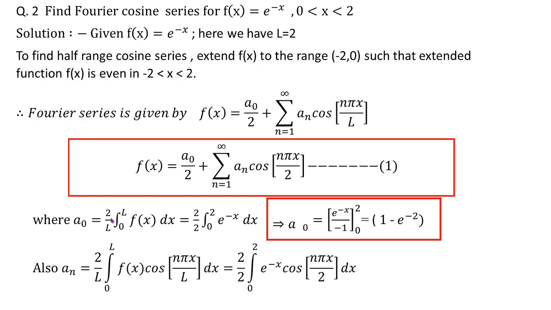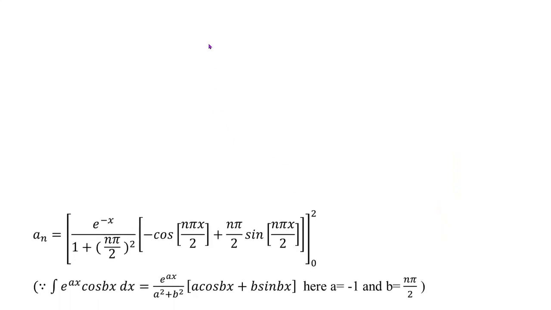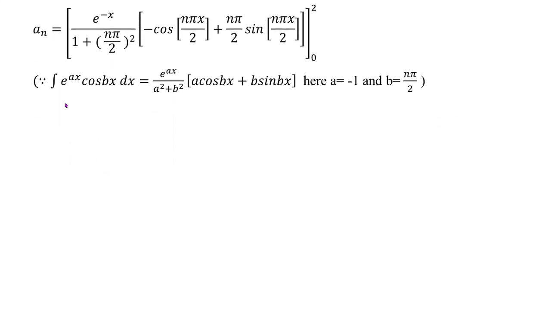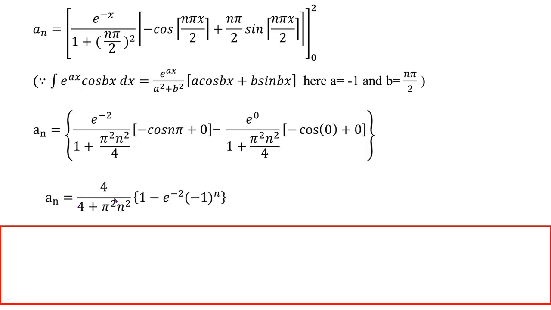The formula is very well known to us. Just write correctly the formula and put the appropriate value, right? So we will have such type of expansion. Here again I am going to make use of the standard formula, that is integration of e raised to power ax into cos bx, right? Here a is minus 1, b is n pi by 2, and then applying the limits. So we will have an as this. After final simplification, again the second term reduces to 0 for the upper as well as lower limit. So this is the value of an.